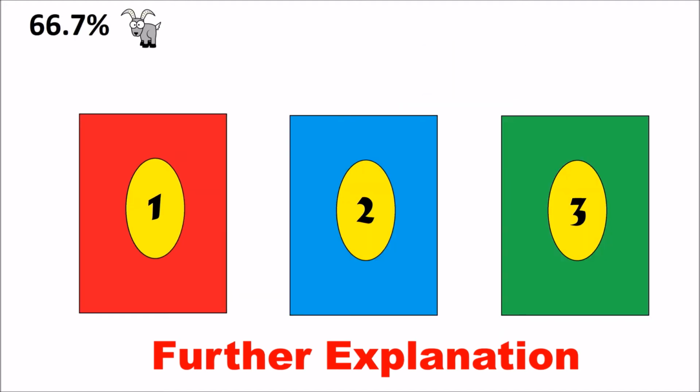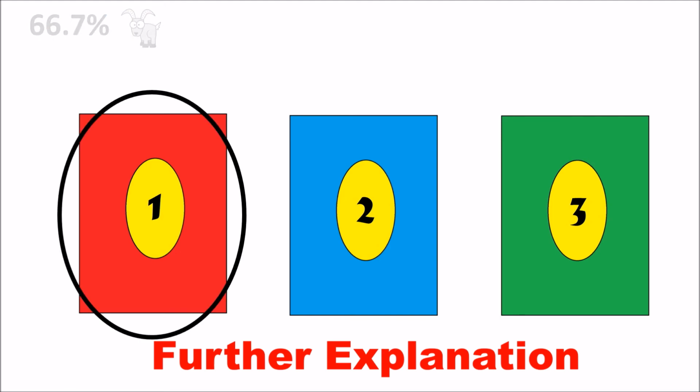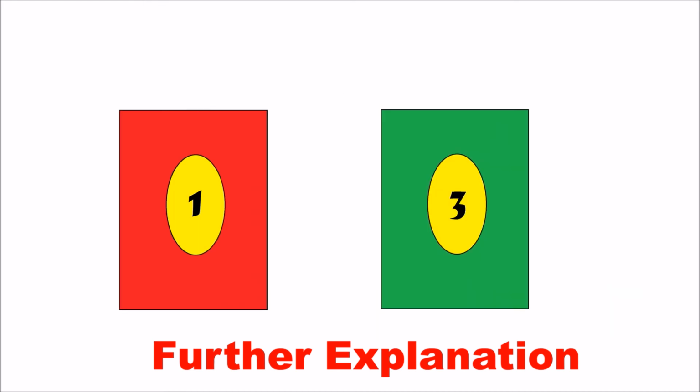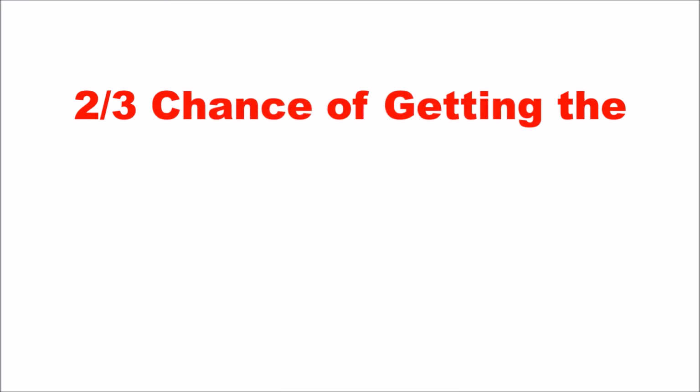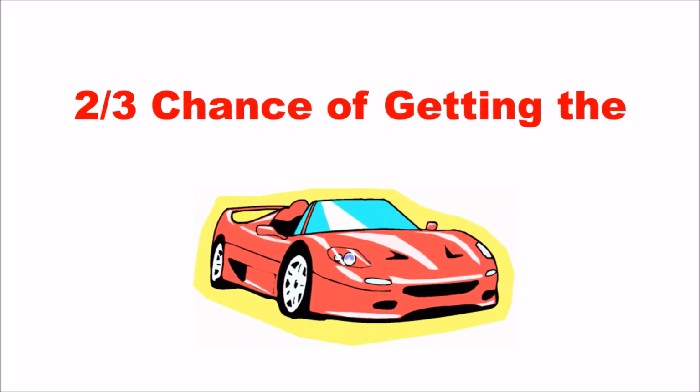If we go back to the original problem, there is roughly a 66.7% chance of picking a door with a goat to begin with, so once you have chosen a door, and Monty Hall reveals a door with a goat, because it is still more likely the door you are on has a goat behind it, it is to your advantage to switch doors. Doing this ensures that you will have a 2 in 3 chance of getting the car.